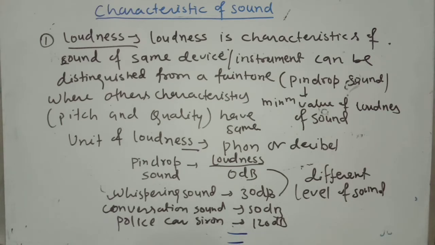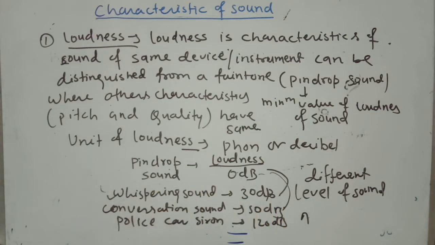An air jet has a loudness of 150 decibel. So we are finding the loudness of different levels of sound by comparing with pin drop sound. Conversation is 50 decibel more than pin drop. So that is about loudness.